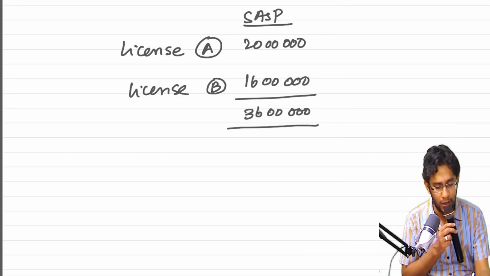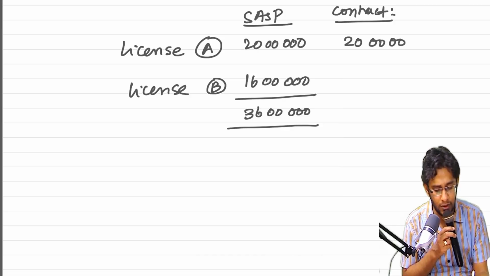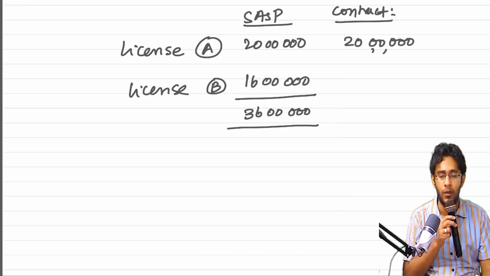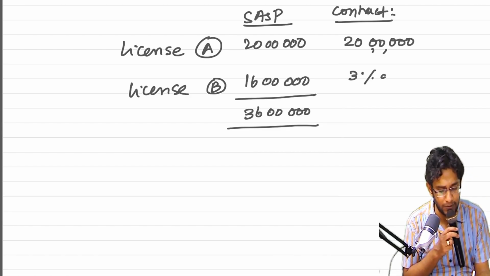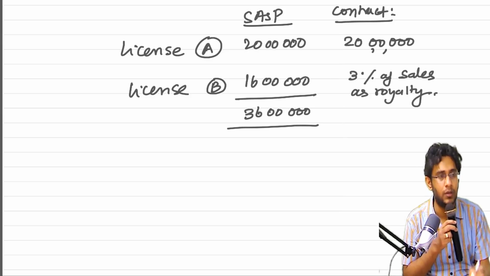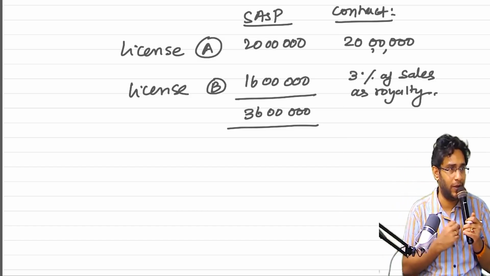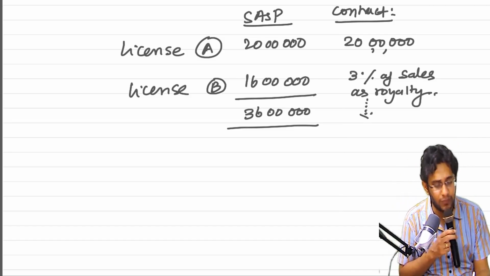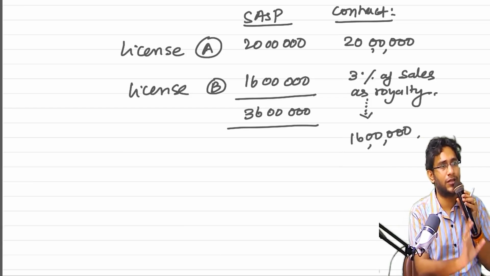In the contract, how that fellow has written it is, for transferring license A, the customer will pay 20 lakhs only. But for transferring license B, the customer will pay 3% of his sales as royalty. I'll give him the license, with that license he will manufacture goods and sell, and on those sales he will pay 3%. And the question tells you that the worth of this 3% estimated on the starting date is equal to 16 lakhs.